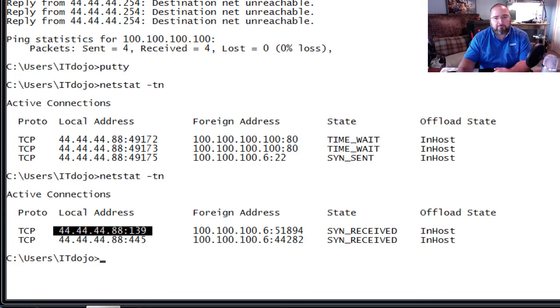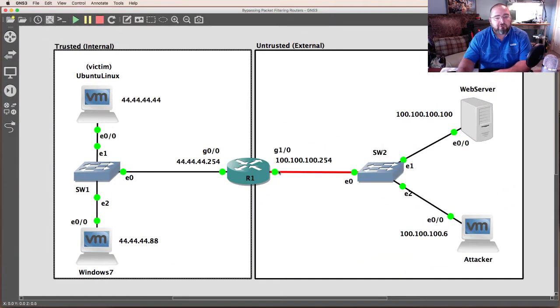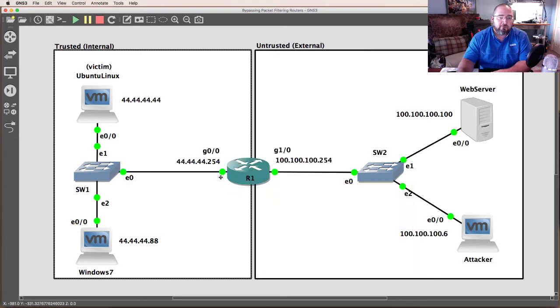Why did it make it in, but not successfully establish? The reason for that is this. There is currently no firewall rule on this interface on gig 1/0, so all inbound traffic is allowed to come into the router. There is also no outbound rule on gig 0/0 on the router, so the traffic is allowed out. So when the attacker attempts to initiate the connection inbound, the traffic comes in.